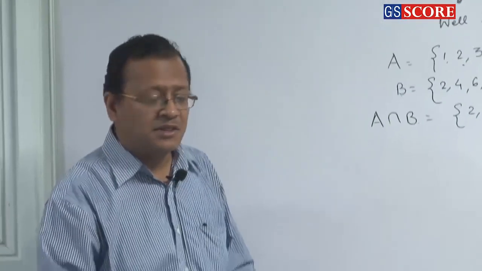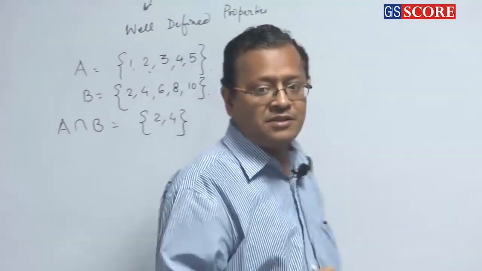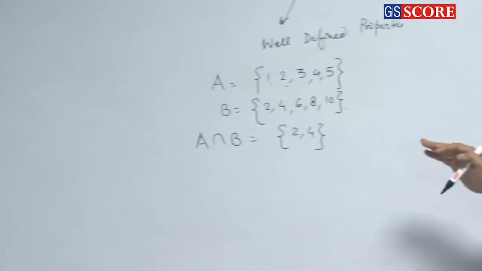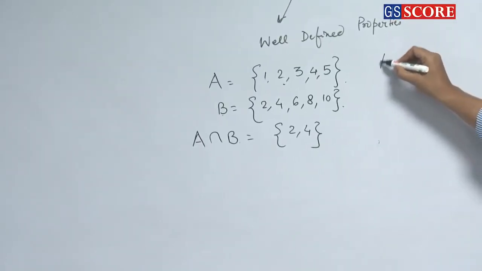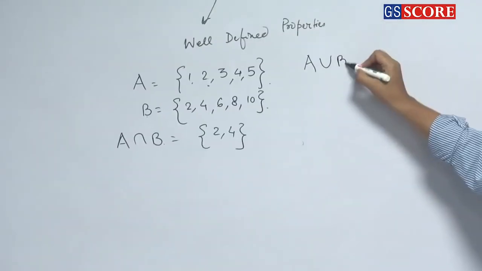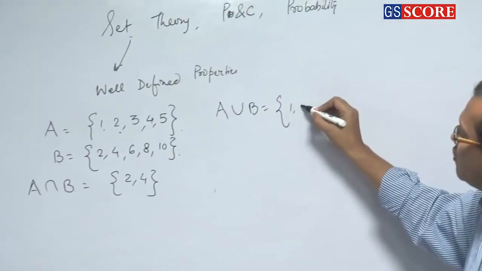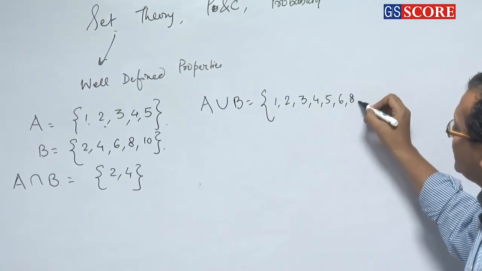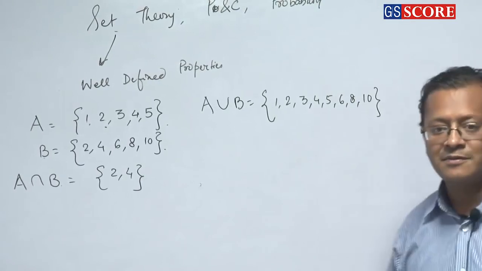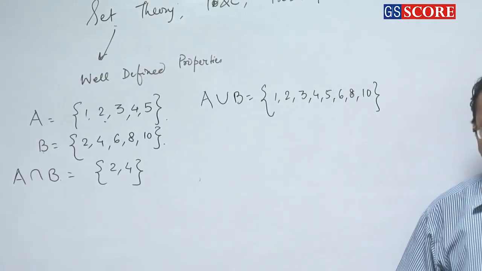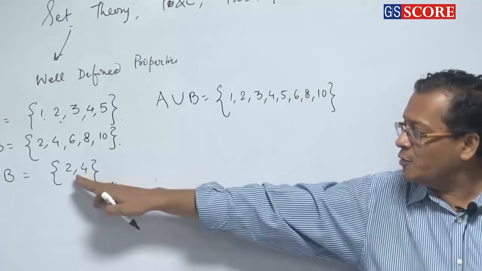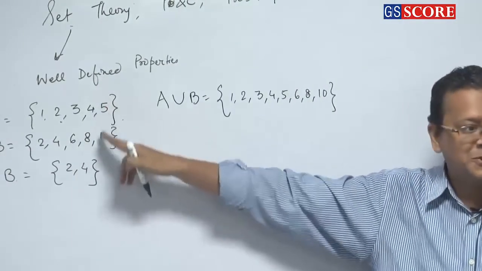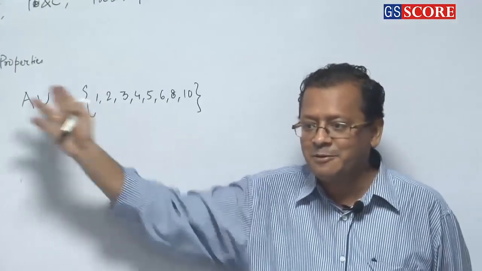Clear or not? Either in A or in B means जो या तो A में है या B में है. So we call this A union B. 1, 2, 3, 4, 5, 6, 8, 10. Either in A or in B. Both in A and B. Now looking at this, हम कह सकते हैं, we can say that this is the HCF of these two and this is the LCM of these two.